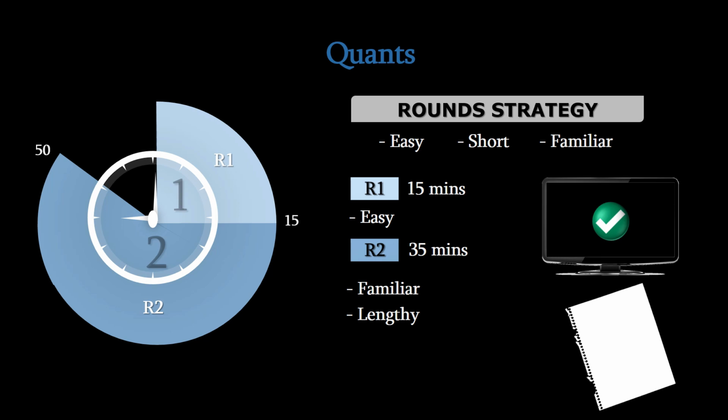Also keep the familiar questions for round two. So sometimes what happens is a question is not as easy, like we are not aware of a direct formula to solve it, but we feel like we can solve it because we've seen that question somewhere.